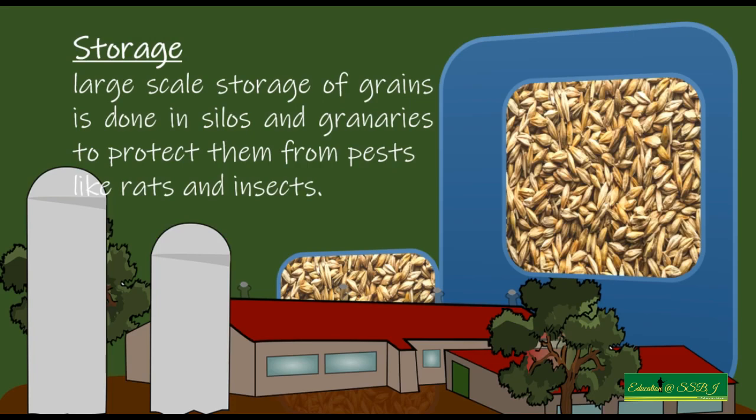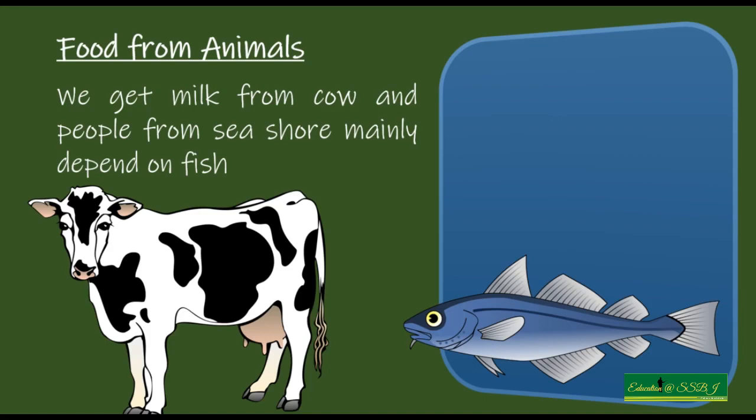We get food from, for example, milk from cow. The people who stay near seashore depend on fish. Then we get eggs. That means we should take care of these animals too, because they also supply us food.